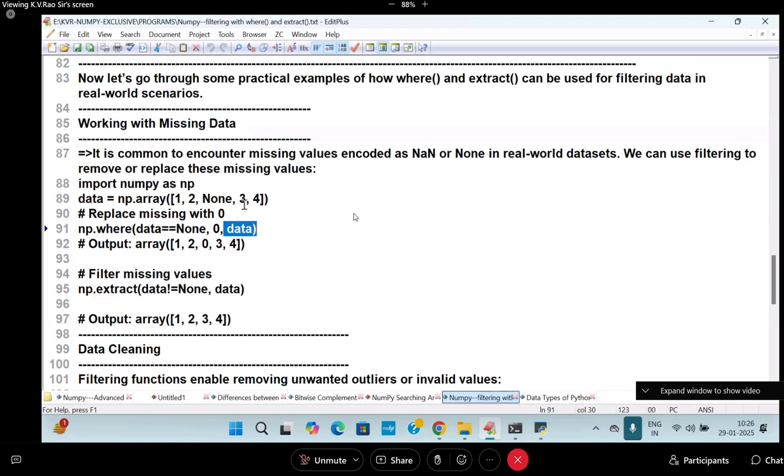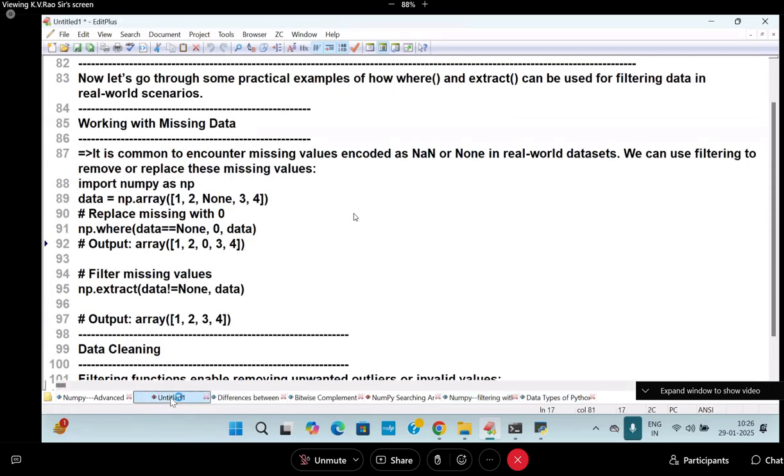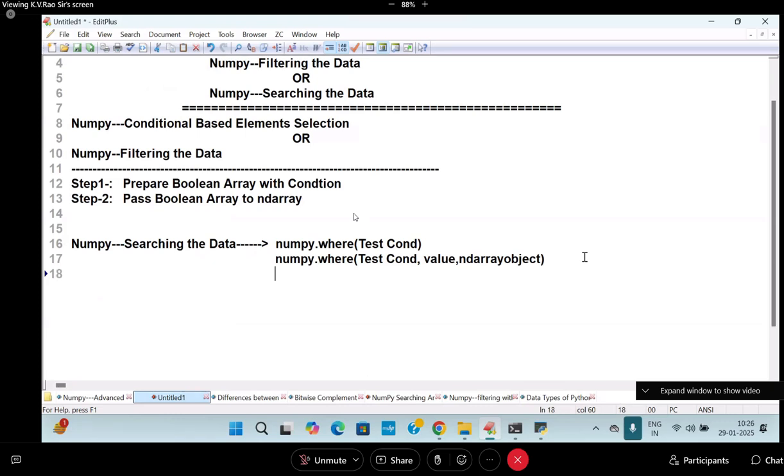Are you following me? Next, 3 and 4 is equal to none? False, not substituted. That means in the none place 1, 2 are not substituted, and then 3, 4 is done here. Getting it? These are very, very important. See students, without telling also you can move forward. But why I am telling all these things, you can understand.